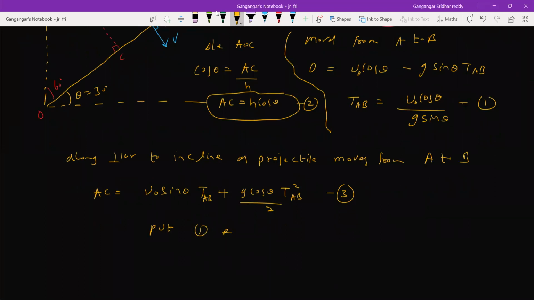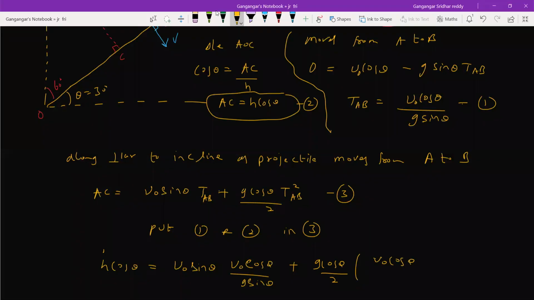Put 1 and 2 in 3. So this will be H cos theta equals u naught sin theta times u naught cos theta by g sin theta, plus, minus half g cos theta, u naught cos theta by g sin theta whole square. Solve everything and you'll get the value of u naught. Later on, you can substitute the value of theta. Let me bring the answer in terms of theta.